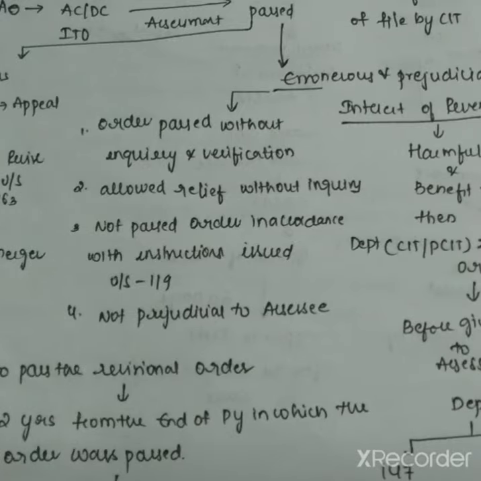It believes the order is erroneous and prejudicial, as maybe the order is passed without inquiry and verification, or the order allowed relief without inquiring into the claim, or the order is not passed in accordance with the instructions or directions given under section 119.